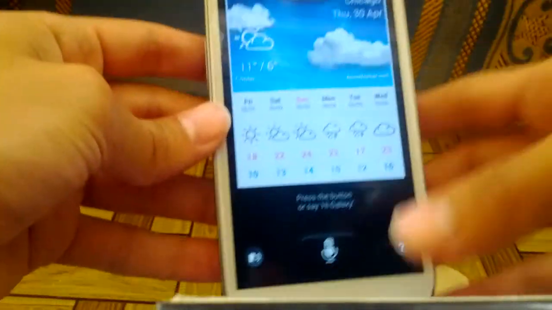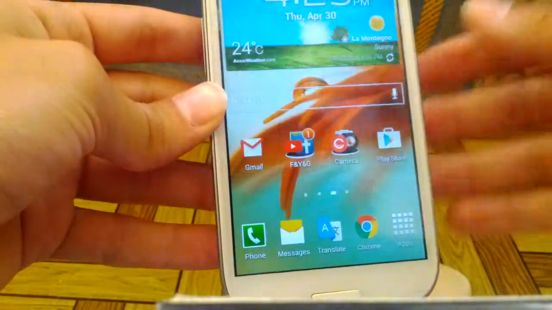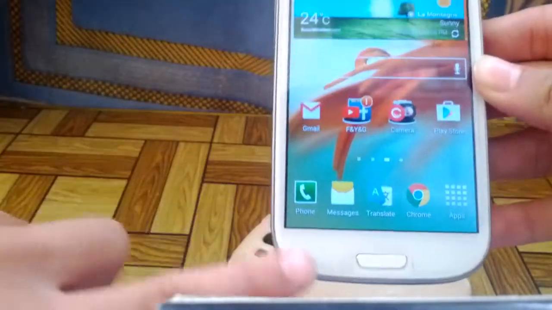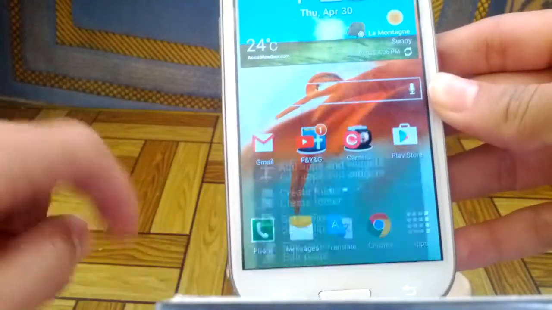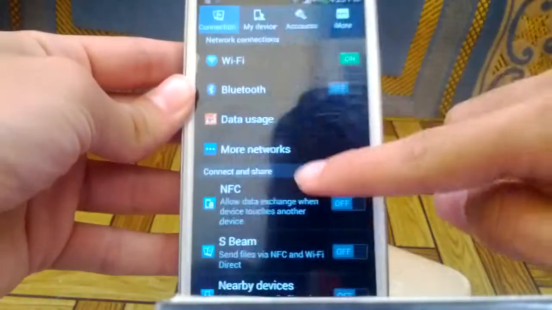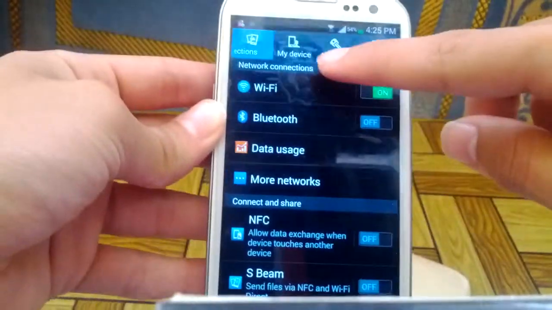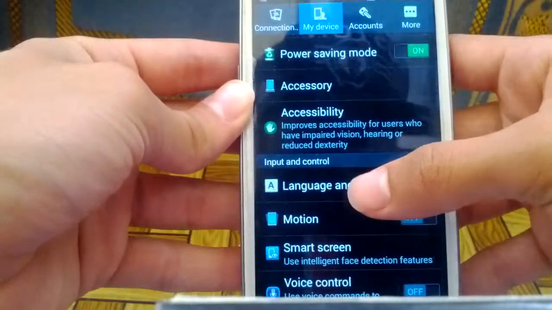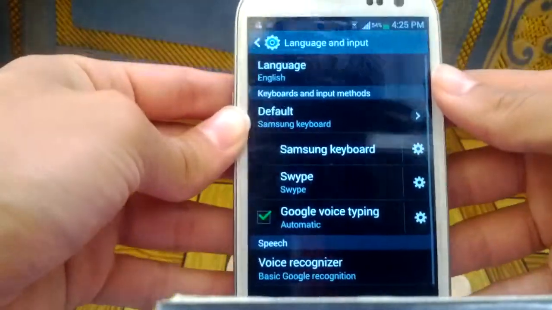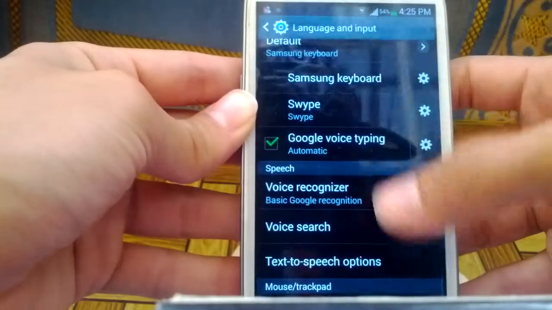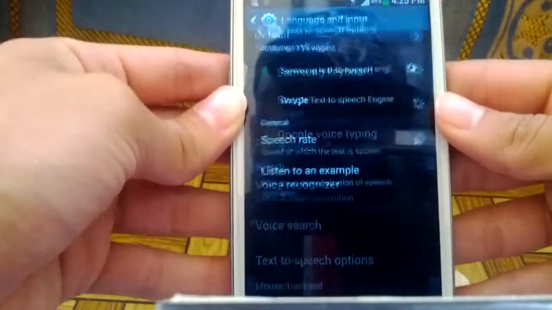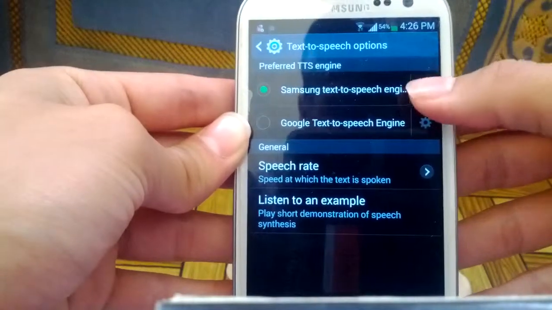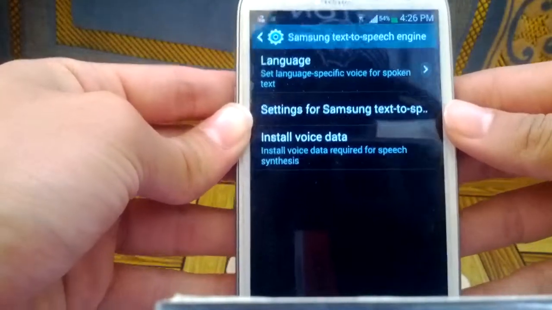I mean, yeah, obviously it is better than it was. And so to get that quality, just go to your settings. It's really simple. Go to My Device, scroll down till you find Language and input, and then scroll down again to Text-to-speech options. And then go to this tool over here.